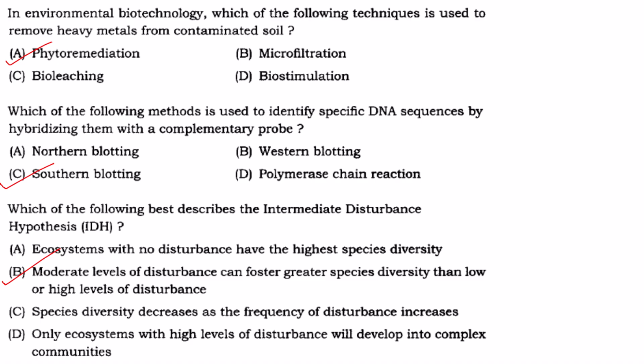So what do you get? You get a mixture of species at different stages of development. So you have the plant species which are colonizing the barren area, as well as, in the region surrounding this patch, the other species which are recovering from the disturbance. So you get a greater diversity there. Okay. So B is the answer.